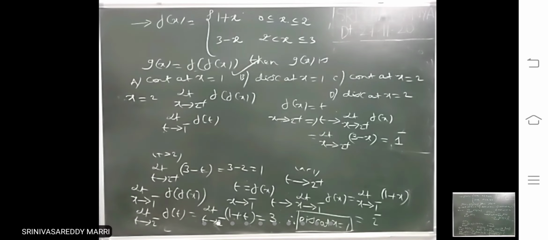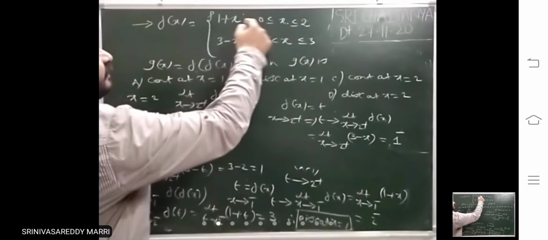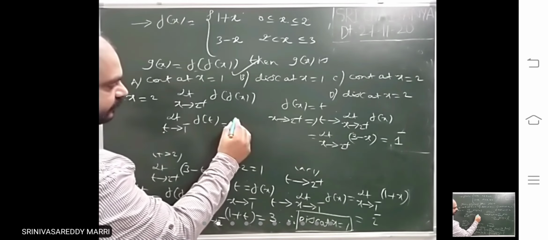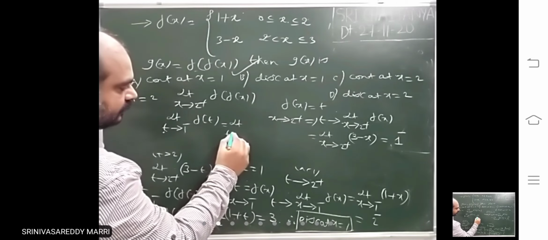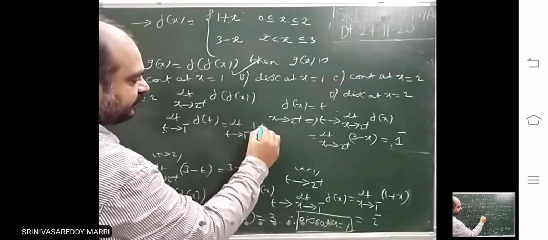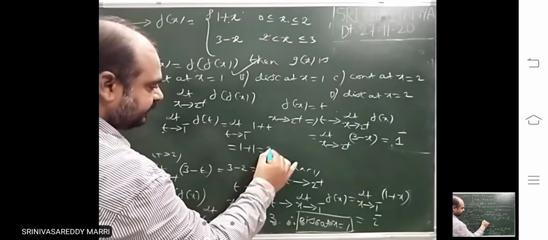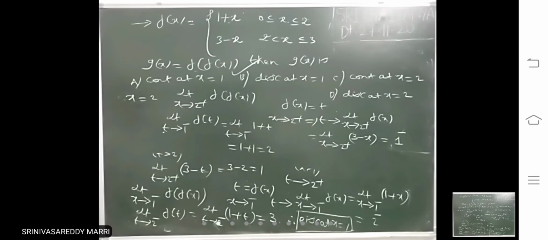Here t is less than 1. Less than 1, this is the definition: 1 plus t. That means 1 plus 1. That limit is 2. So the right hand limit of g of x at x equal to 2 is 2.